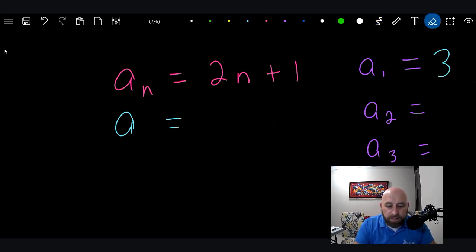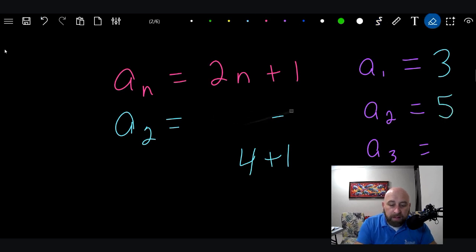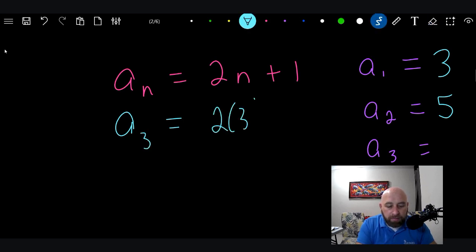So now we're going to change up, and we're going to do a to the 2. The second number in the sequence is 2 times 2 plus 1. Again, we're getting our number from here that goes into the n spot. 2 times 2 is 4, plus 1 is 5. The next one, we're just going to keep repeating the process. Now we're going to 3. 2 times 3 plus 1. 2 times 3 is 6, plus 1 is 7.